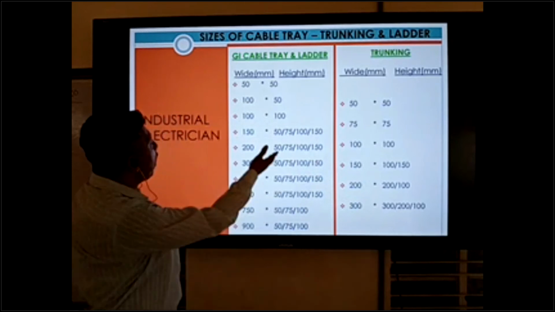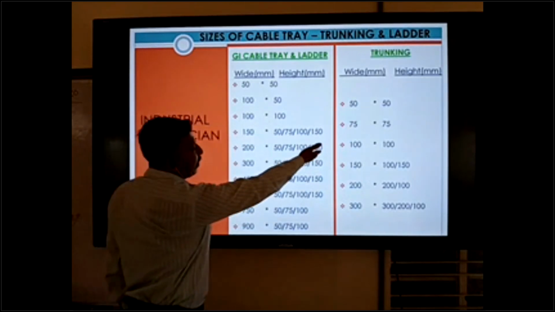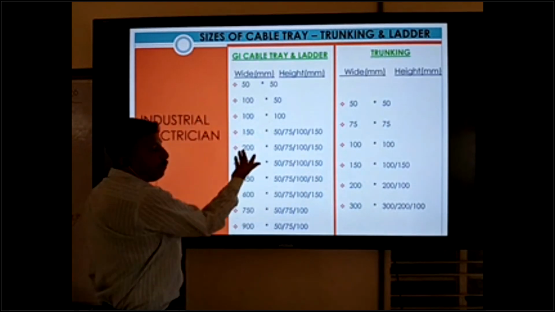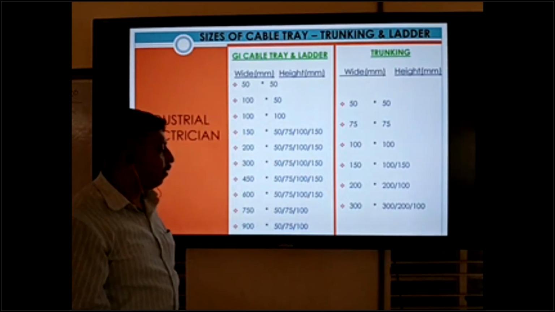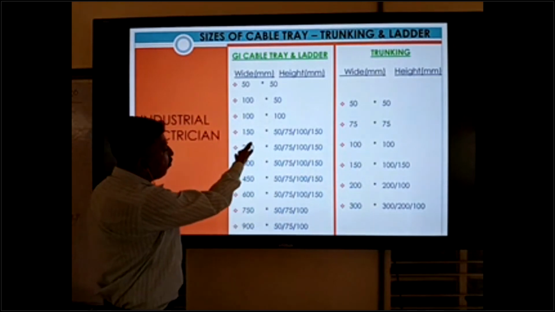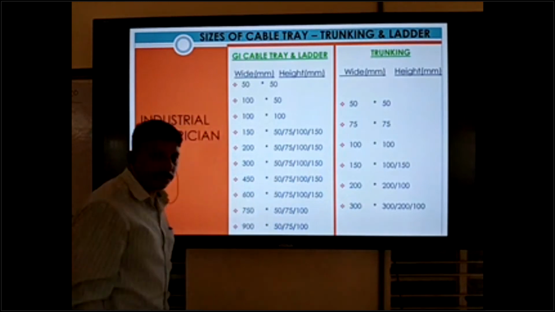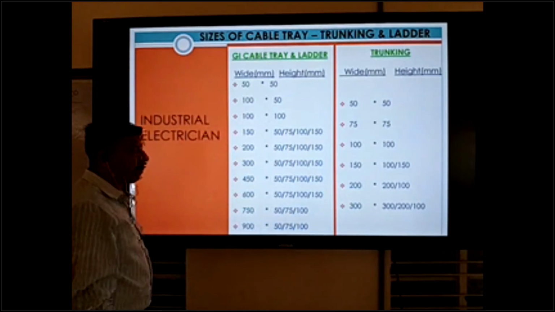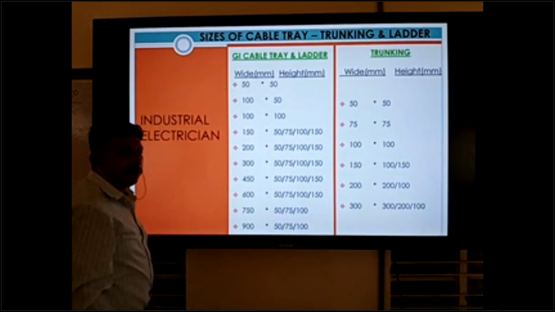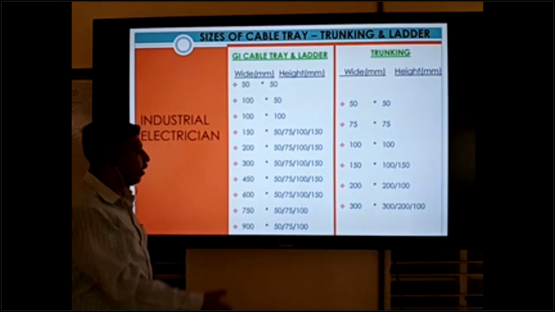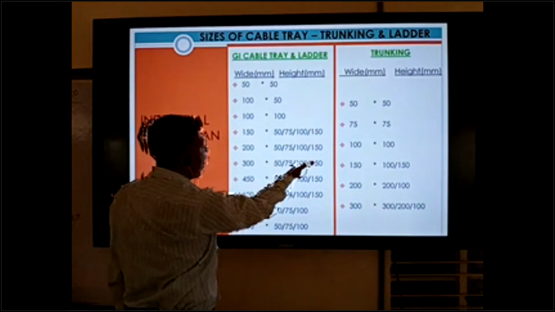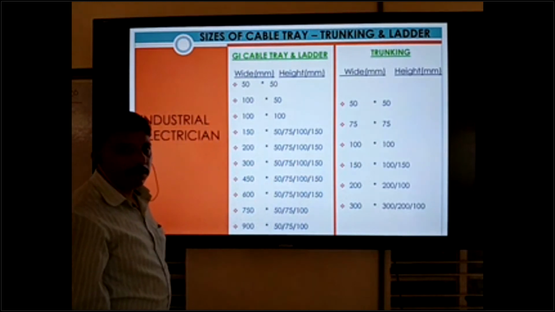Okay, next one, 200 is the same like that. Height is different, base is the same. All are the same like that. So 200 base, with 50, 75, 100 and 150 as height. And next one is 300, with 300 by 50, 75, 100 and 150.